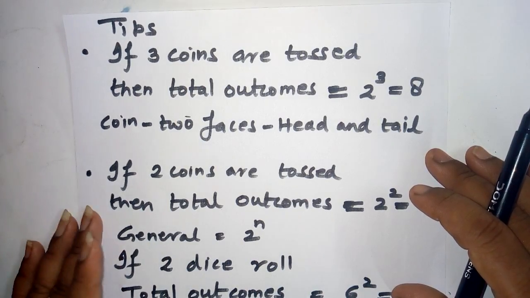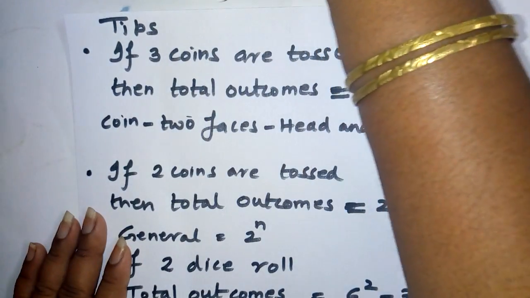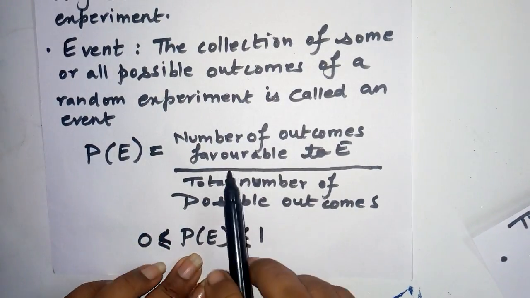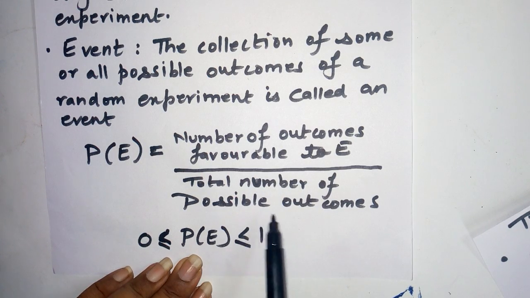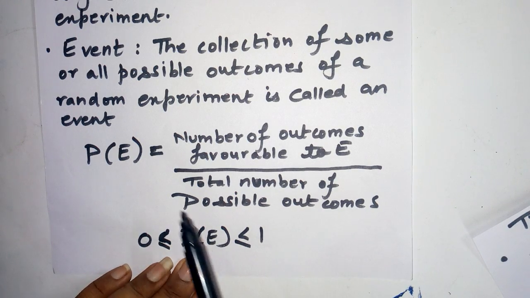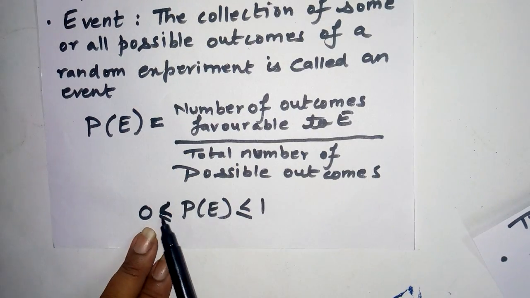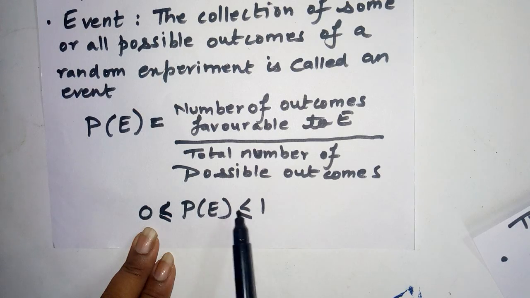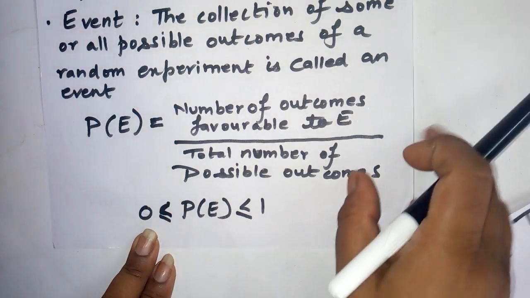As we know, the formula for the probability, let's recall it: the number of outcomes favorable to E upon the total number of possible outcomes. This is the general formula for finding the probability of any event, and it always varies between 0 and 1. Yes, it could be equal to 0 and it could also be equal to 1, but it varies between 0 and 1.